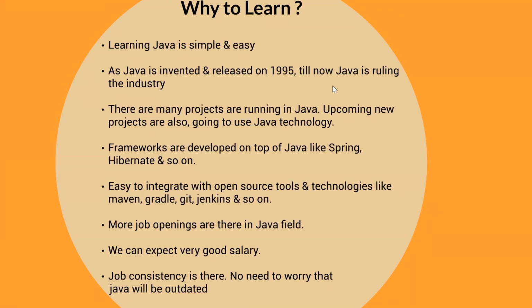If you observe a few of the technologies and languages, they came in the middle, sustained 2 or 3 years, and then were out of the industry. But Java has been able to sustain. Many projects are running in Java because many frameworks are developed on top of Java, like Spring, Hibernate, and Spring Boot. By using those frameworks, building enterprise applications is much easier and simpler.